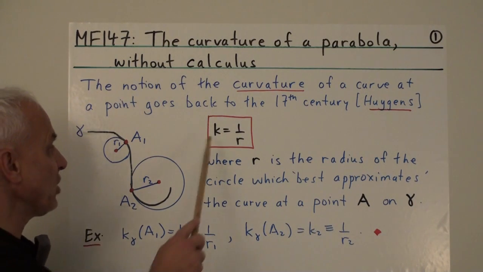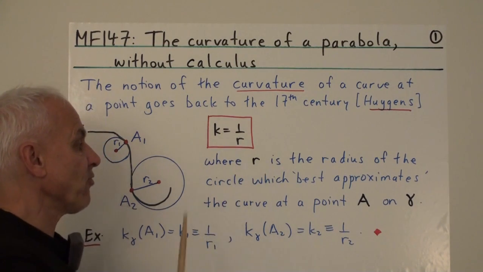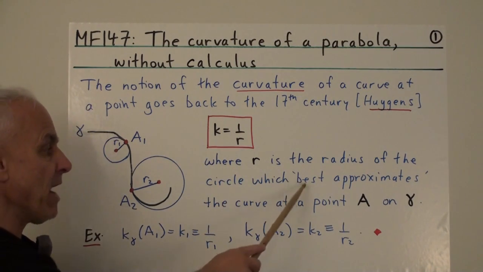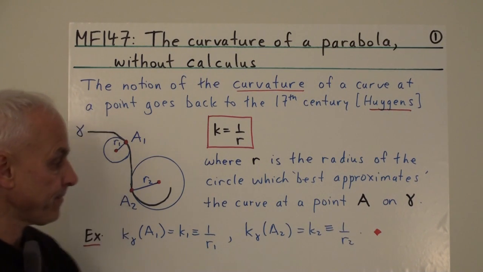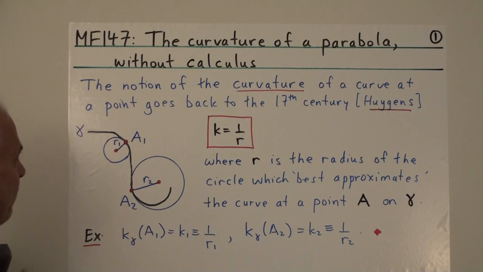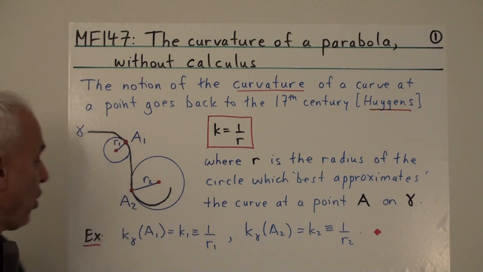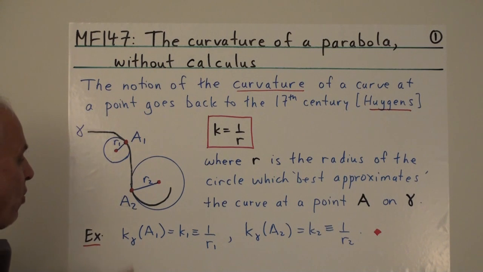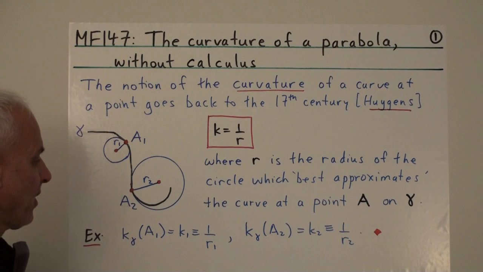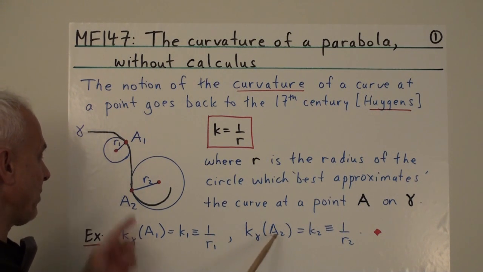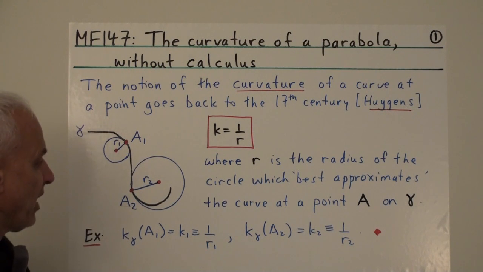So the official definition is that the curvature, little k, is 1 over r, where r is the radius of this circle which best approximates the curve at some point A on it. So for here, if that's the point A1, then the curvature at A1 of the curve gamma would be 1 over R1, 1 over this radius here. And the curvature of the curve at the point A2, well, K2 would be 1 over this radius R2.